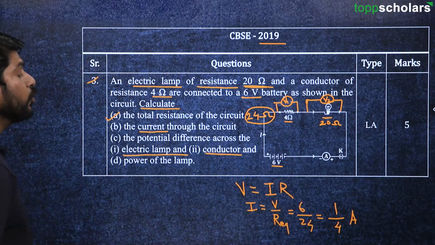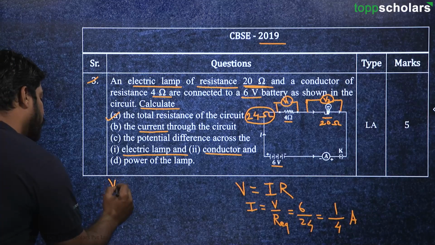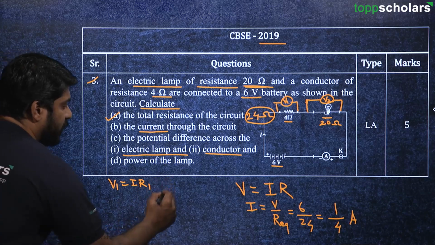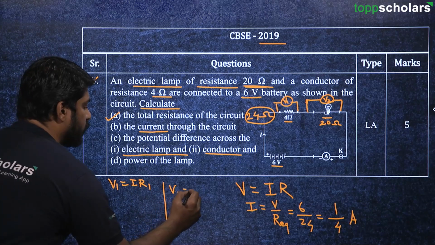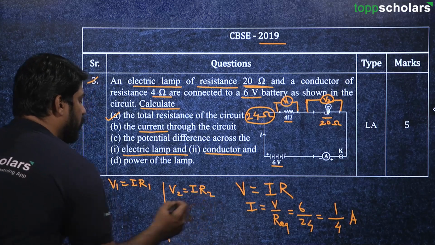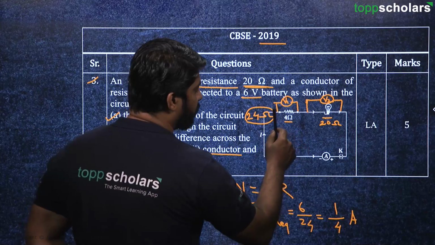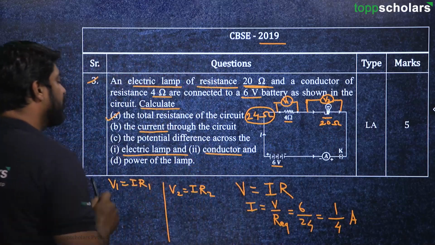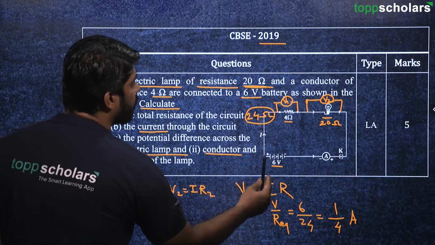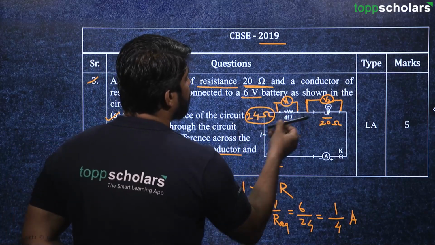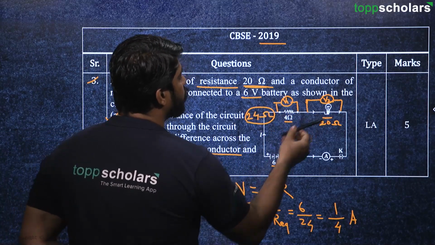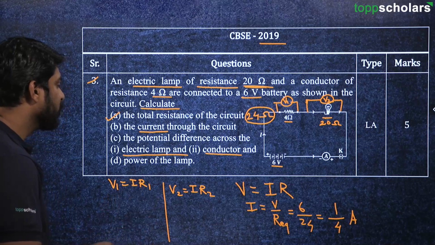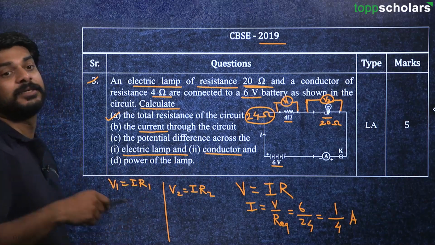So again we can use the Ohm's law, okay, and we can easily find out V1 is equal to IR1, and similarly we can find out V2 is equal to IR2. Over here, R1 is the resistance of this particular conductor and R2 is the resistance of this particular electric lamp. Okay, and I is common here because it's a series combination of resistors. So definitely I is going to be same. So just putting the numbers, we can easily calculate what is the potential difference across both of these resistors.